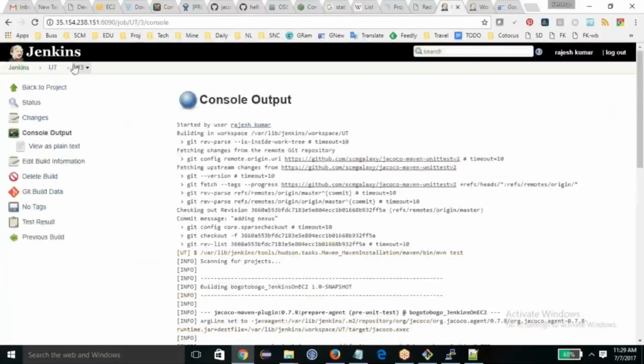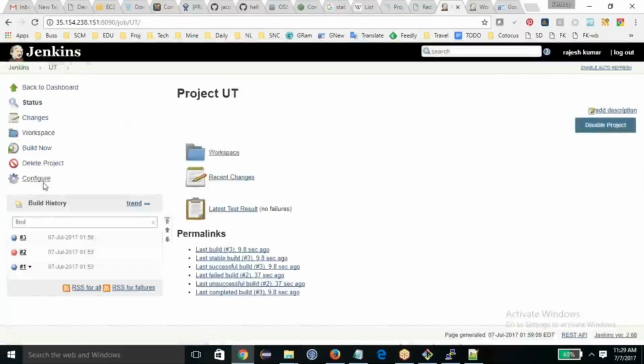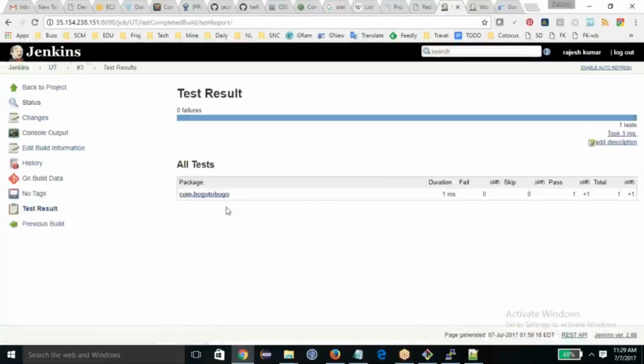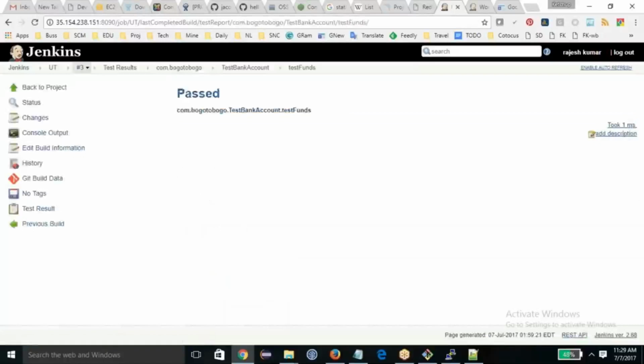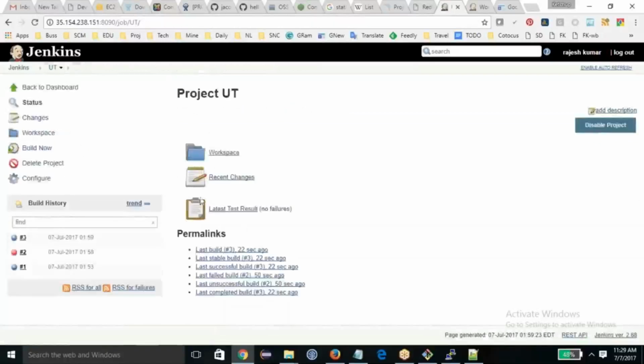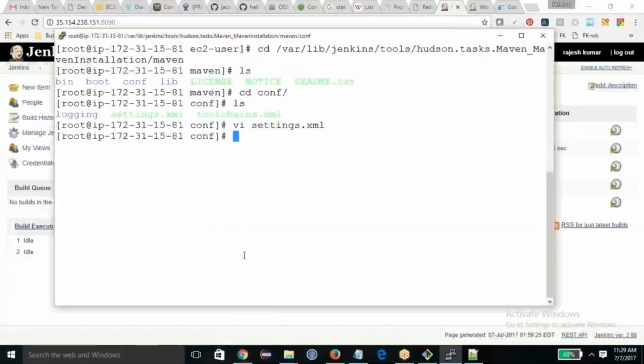Wonderful. So now it has happened. Now you can see the test reports here only. If you click here, you can see the test report. So now these are the reports you can see on Jenkins itself. So wonderful, so far it's going well.